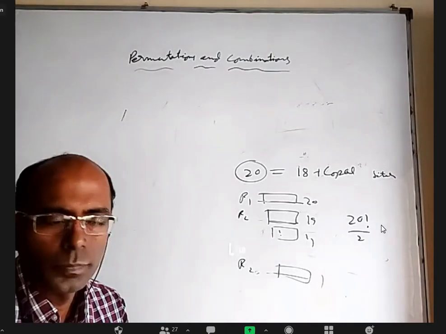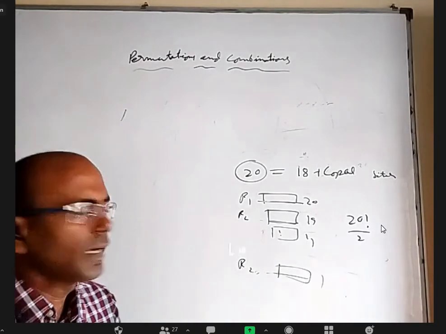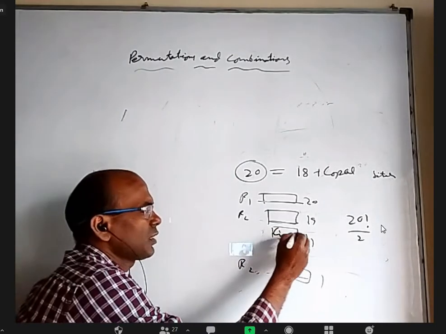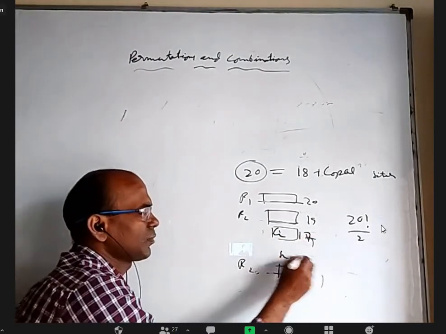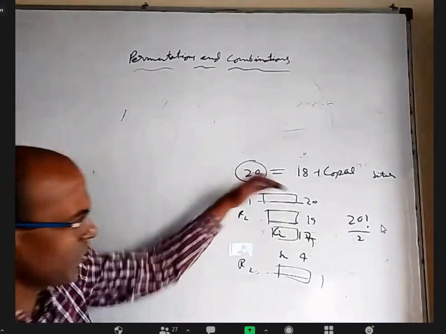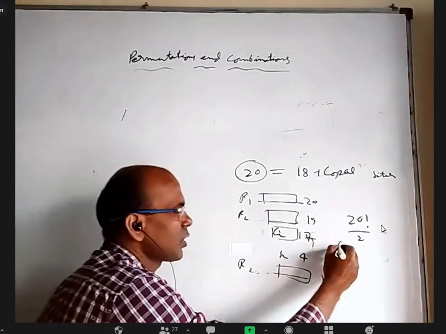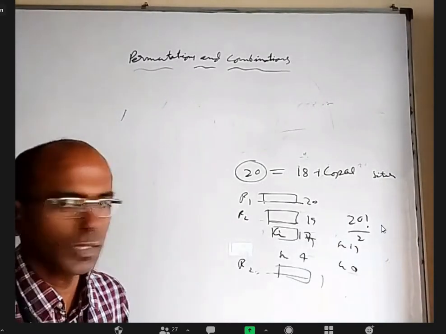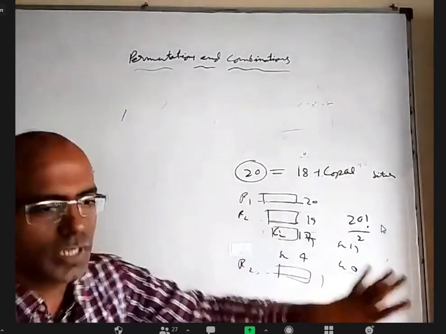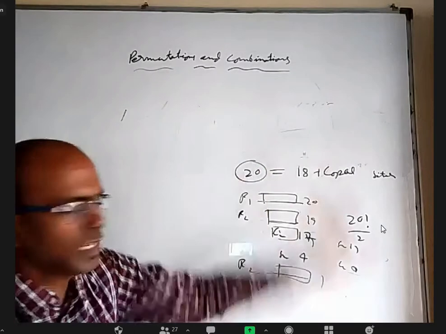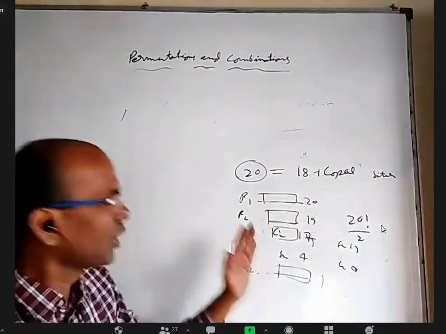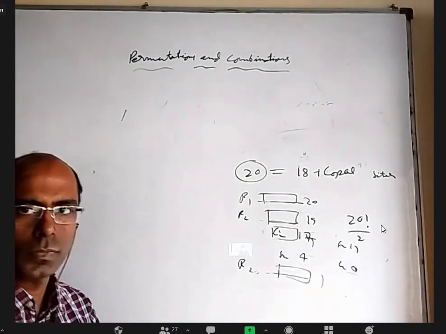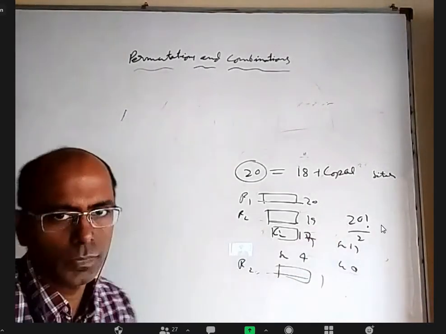Why is it 20 factorial by 2? Because let us say Gopal got 17th rank and Sitaram got 4th rank. Everybody else is the same, but in another list Sitaram got 17th rank, Gopal got 4th rank. That list will be there somewhere, no? So interchanging these two, but not changing others. If this list is there, that list is also there in 20 factorial somewhere else. Out of that, one is okay, one is not okay. So it is 20 factorial by 2.